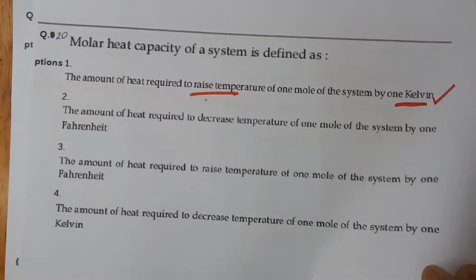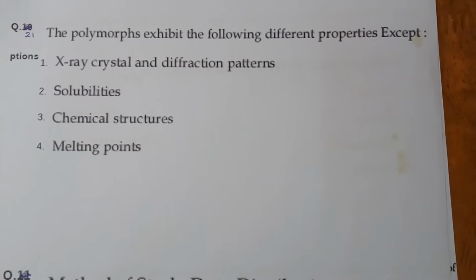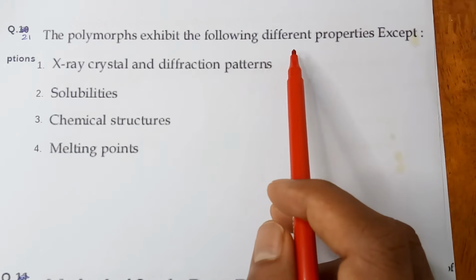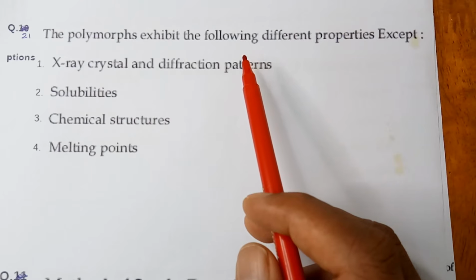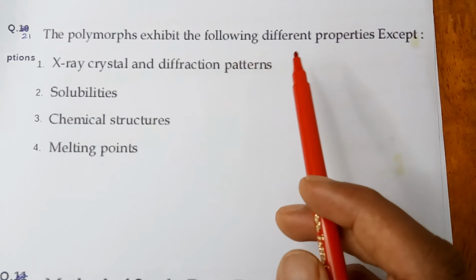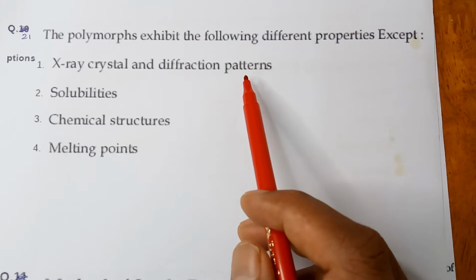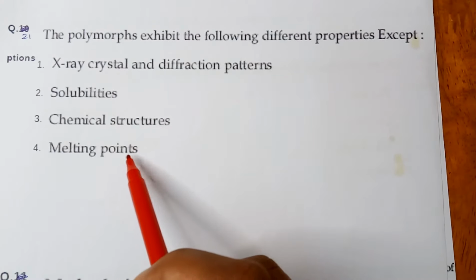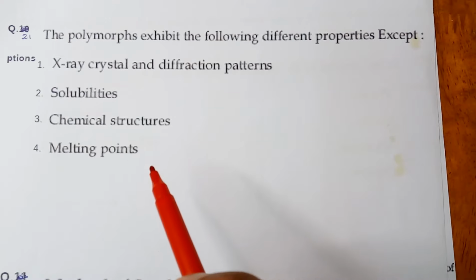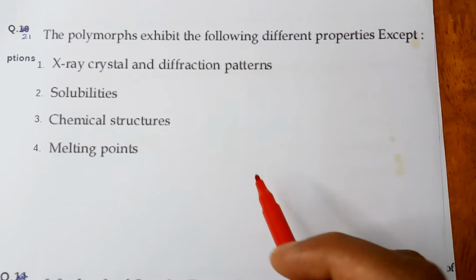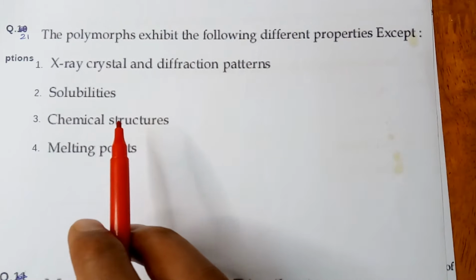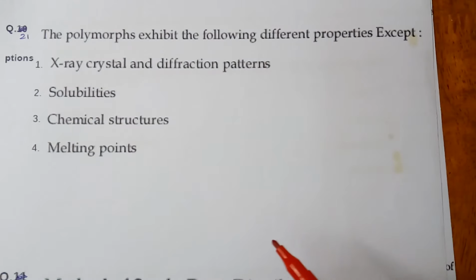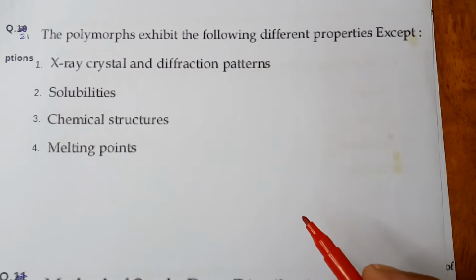Now we are moving to question number 21. The polymorphs exhibit the following different properties except. Options are X-ray diffraction patterns, solubilities, chemical structure, melting points. We know that polymorphs are crystalline materials that have the same chemical composition but different molecular packing. Examples of polymorphs of carbon are diamond and graphite.